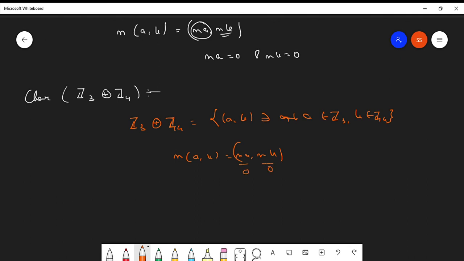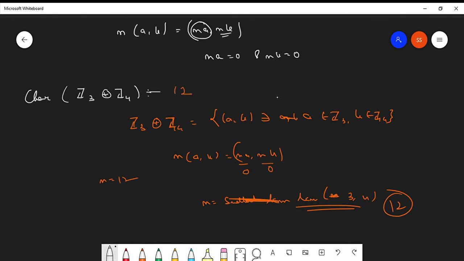If you imagine this in your mind, it is pretty obvious that n must be the LCM, the smallest common multiple, of 3 and 4. Okay, 12. So if you multiply the elements with 12, you will get both the elements as 0. So n must be 12. Characteristic of this will be 12.